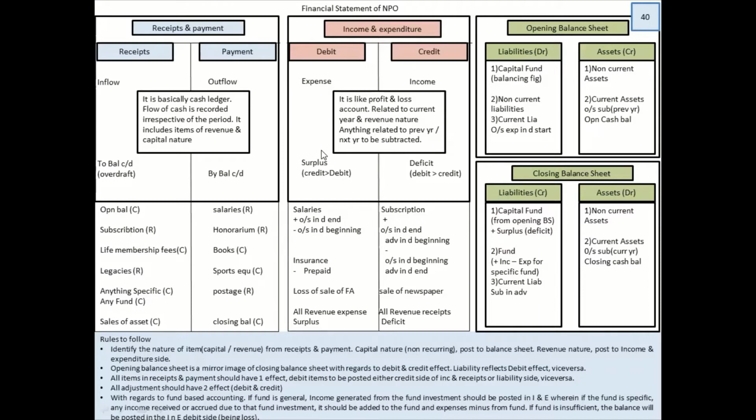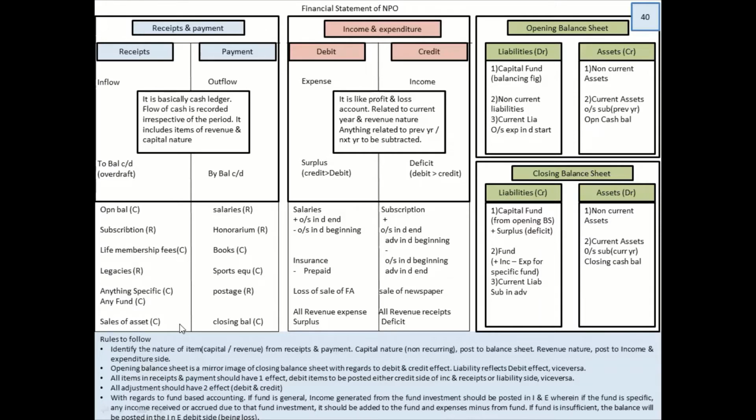The most important principle of this chapter. Opening balance sheet is a mirror image. Just now I told you all items in receipts and payment should have one effect. Now this is another rule which will help you never ever go wrong. Now anything in the debit side should always be given a credit effect because you're using receipts and payment.